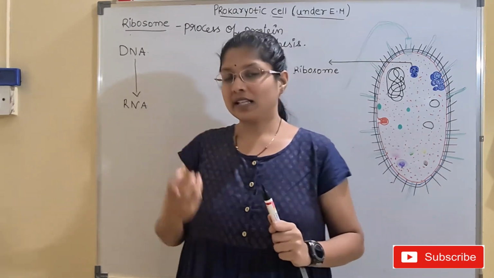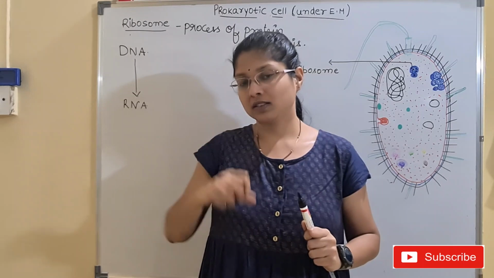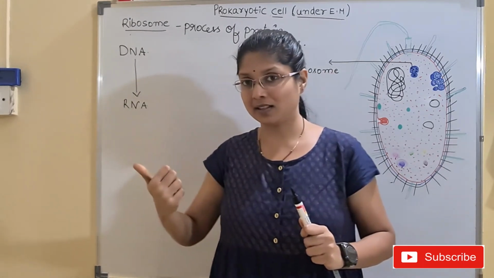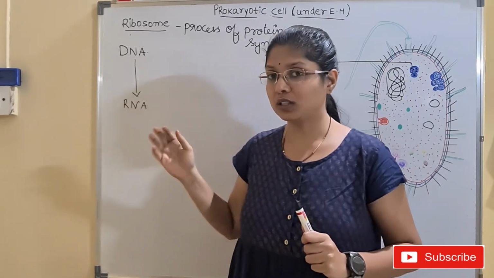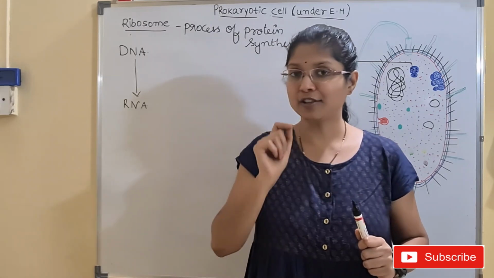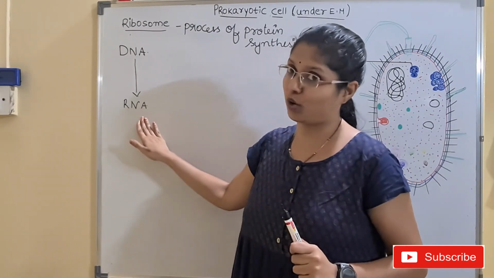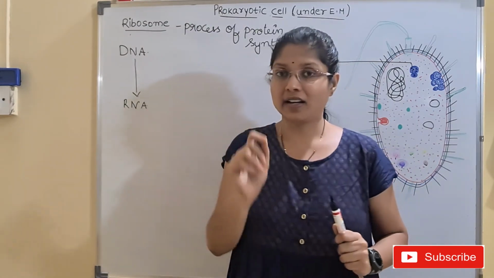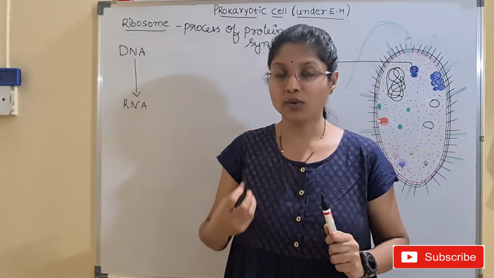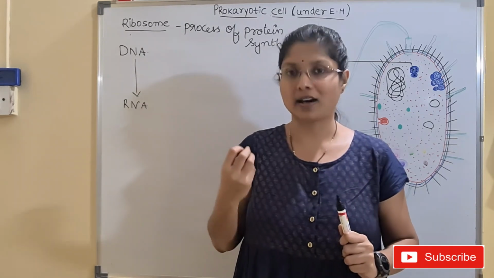Whenever there is a need for that particular protein, the DNA will be activated and will send the signals or information to the ribosome with the help of a mediator, and this mediator is known as the RNA molecule. As this RNA molecule is acting like a messenger, we call this mRNA.